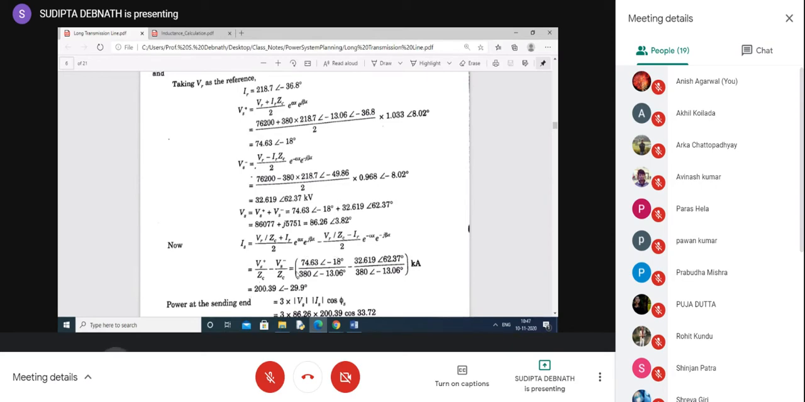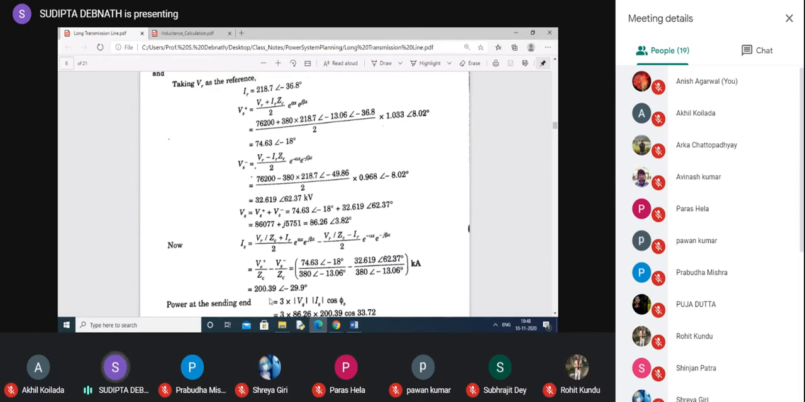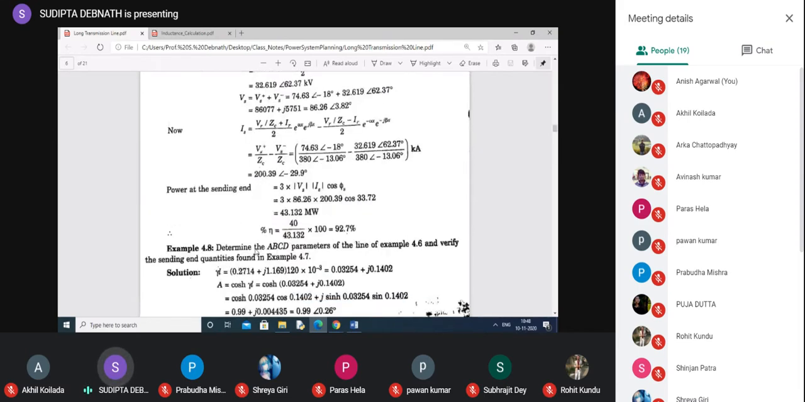Why have they calculated like this? Because unless you calculate the VS and IS, you cannot find out the power. Power is actually receiving end. The efficiency is actually the receiving end power by sending end power. So you need to find out the sending end voltage and current. So the sending end power is 3 VS IS cos phi s, because all these are per phase values. So this is VS, this is IS. So VS and IS are found out, and efficiency, because the output power is 40 megawatt, input power is this one, this is 92.57%.